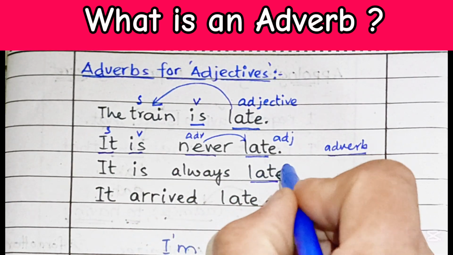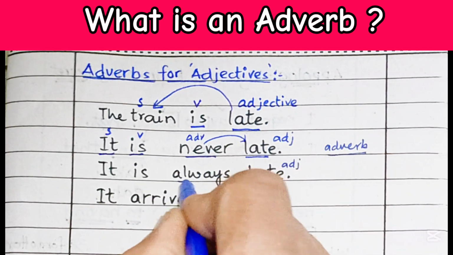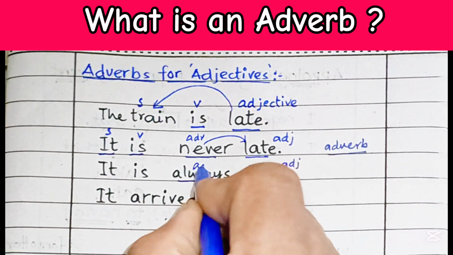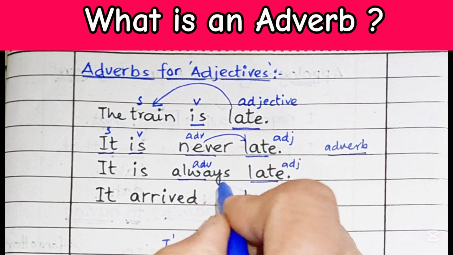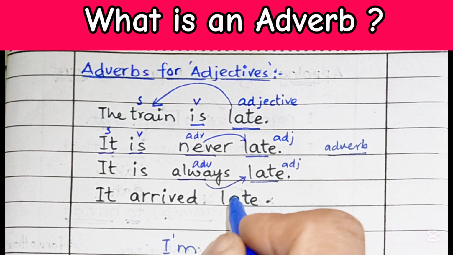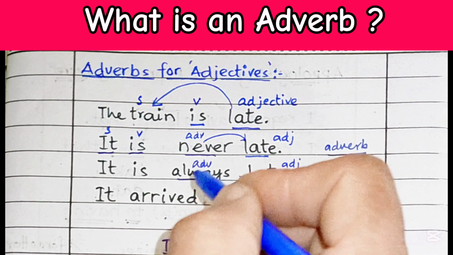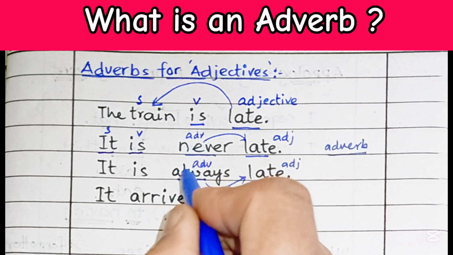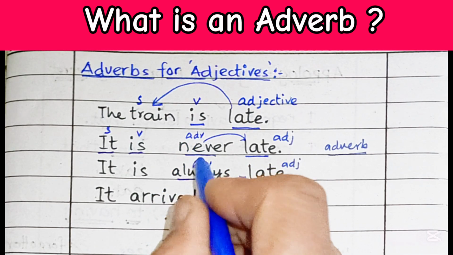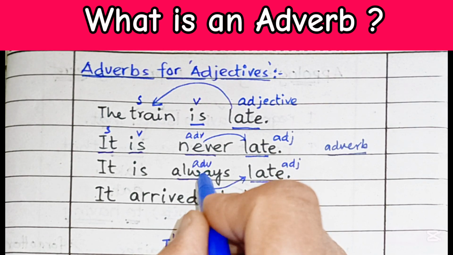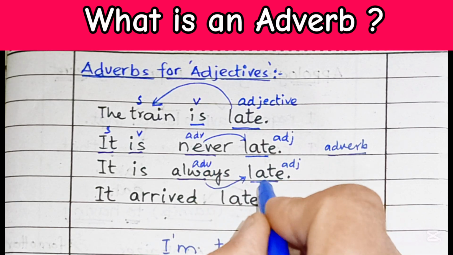Over here, once again, this is an adjective and this is an adverb. How is it an adverb? Because it describes an adjective. It is always late. Always is actually the opposite of never. This word always is an adverb, and this word late is an adjective.